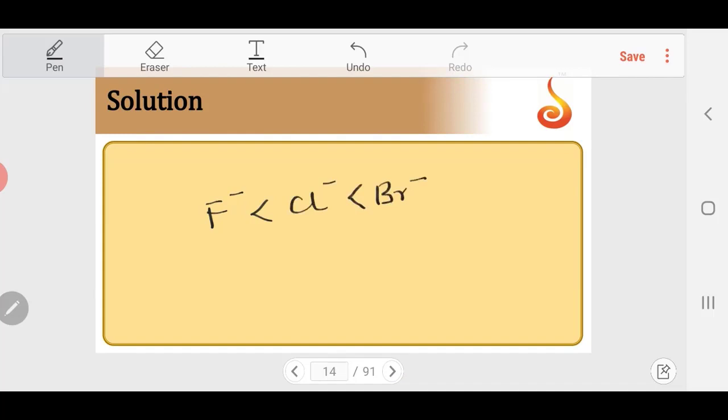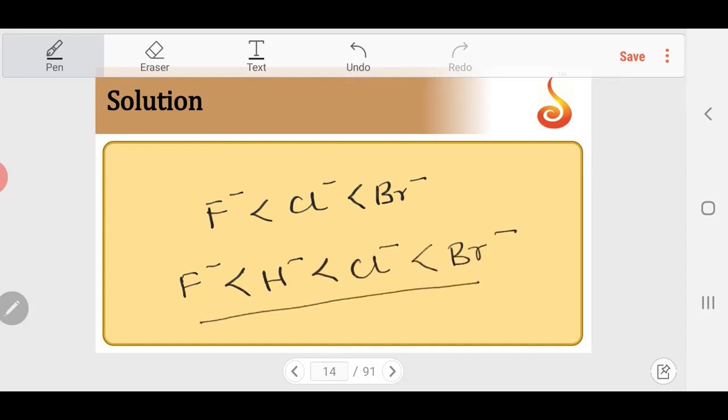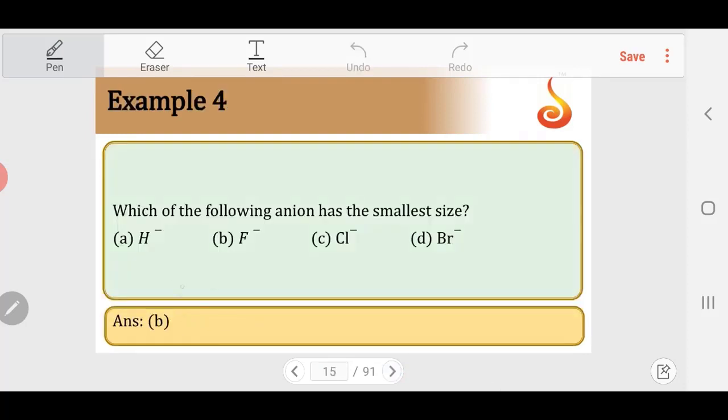H minus has only 2 electrons, but I can't take it as the least because the nuclear charge is also less. Hydrogen has only 1 proton, and H minus has 2 electrons. So the effective nuclear charge experienced by each electron is less, so the electron cloud is definitely larger in size. So F minus is the smallest, then H minus, then Cl minus, then Br minus. The hydride ion is not the smallest ion; fluoride ion is the smallest anion. So the answer should be B.